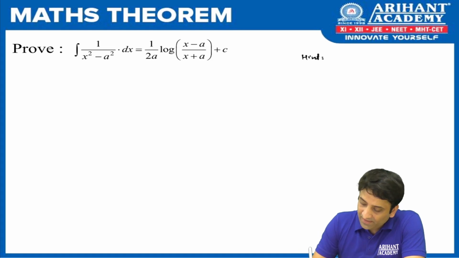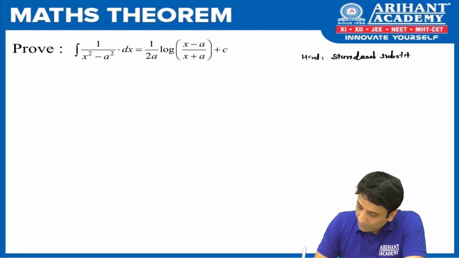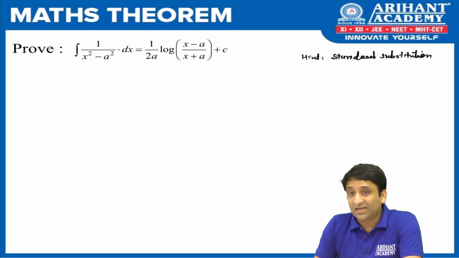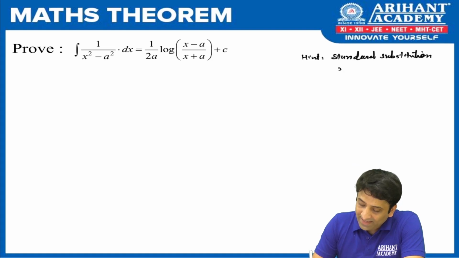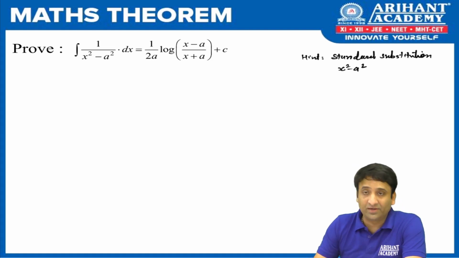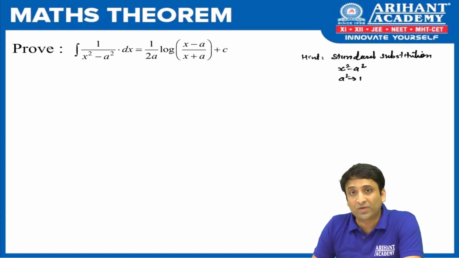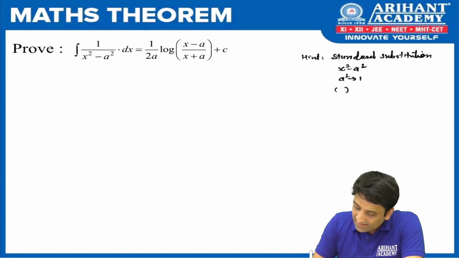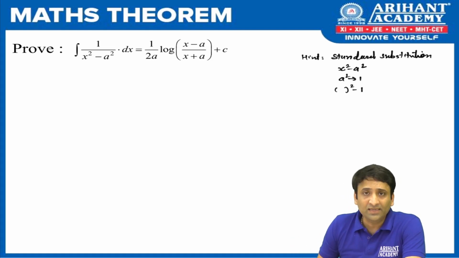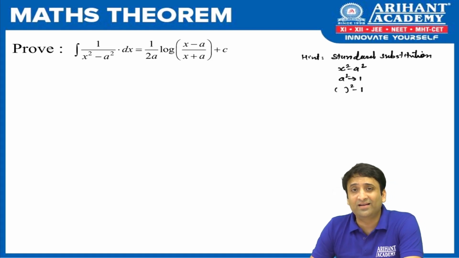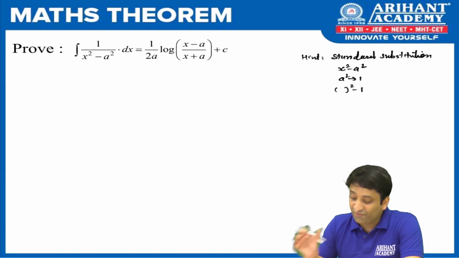Now to prove this, as we did in the previous theorem, we are going to use standard substitution. So let us use standard substitution here. Now which standard substitution should we go for? For that, as I said, we consider the result on the left hand side of the proof, where I am going to replace a square by 1 to see that result as something square minus 1. Now just go back to the square identities of trigonometry, and can you tell me which trigonometric identity fits in this?